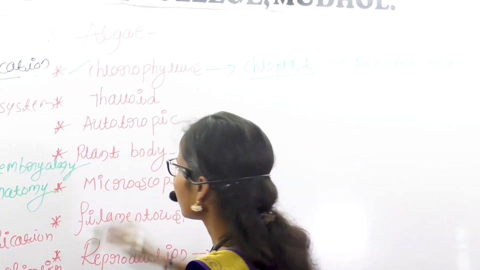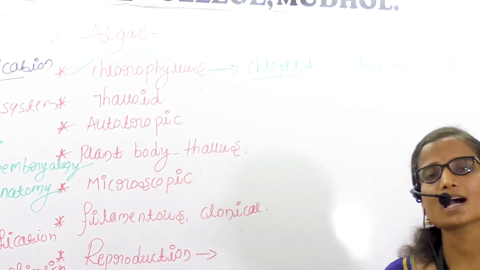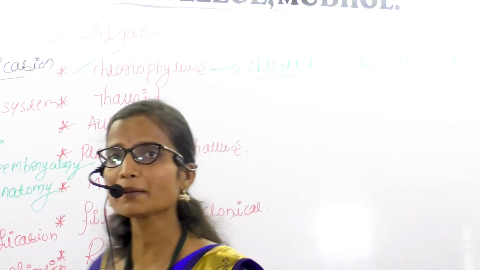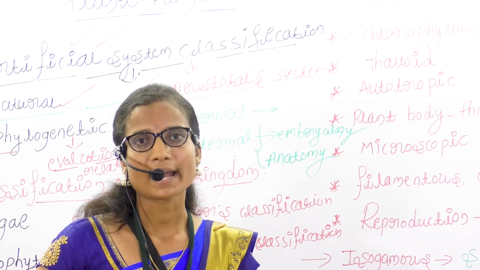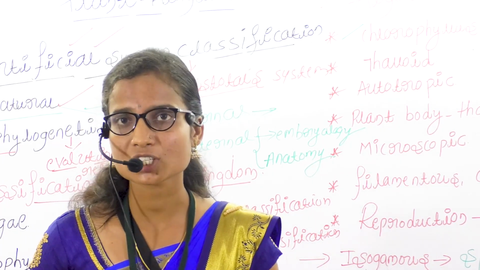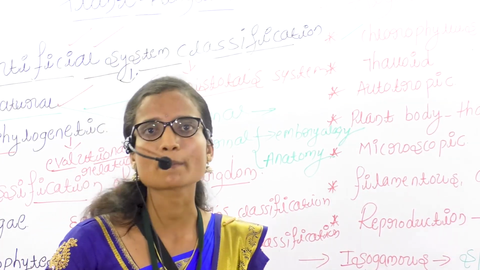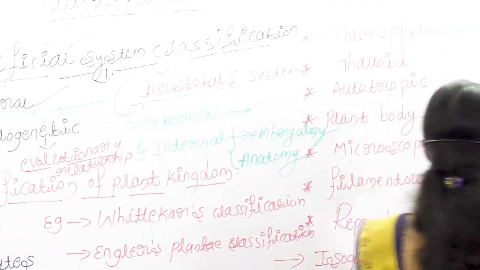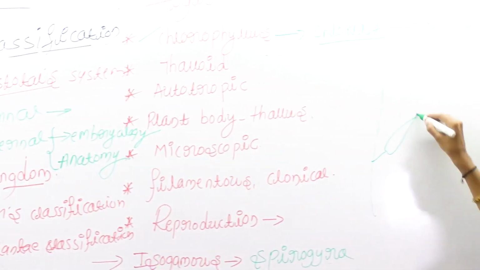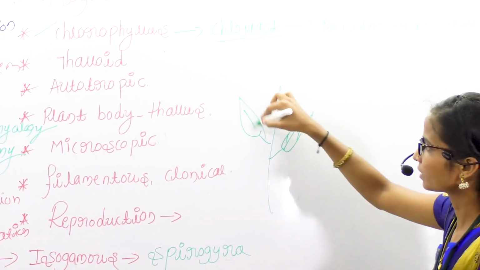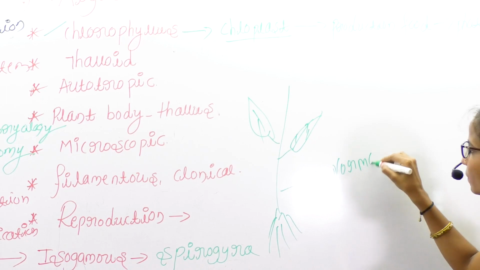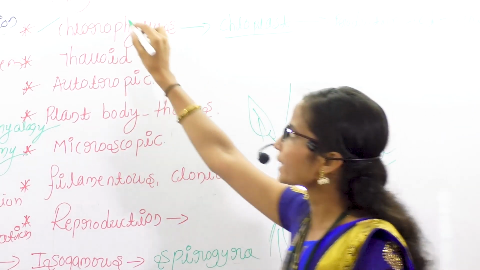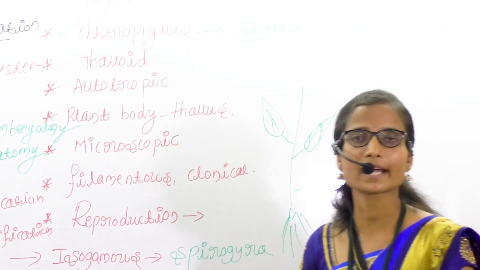Second one is thalloid. The algae are thalloid, meaning the plant body cannot be differentiated into stem, root and leaves. Usually a normal plant has leaves and roots, but algae is thalloid.